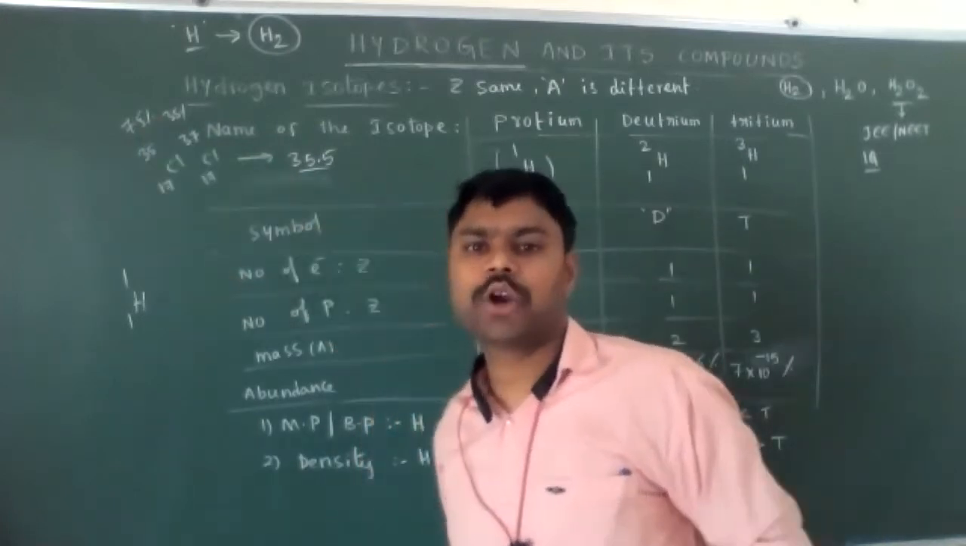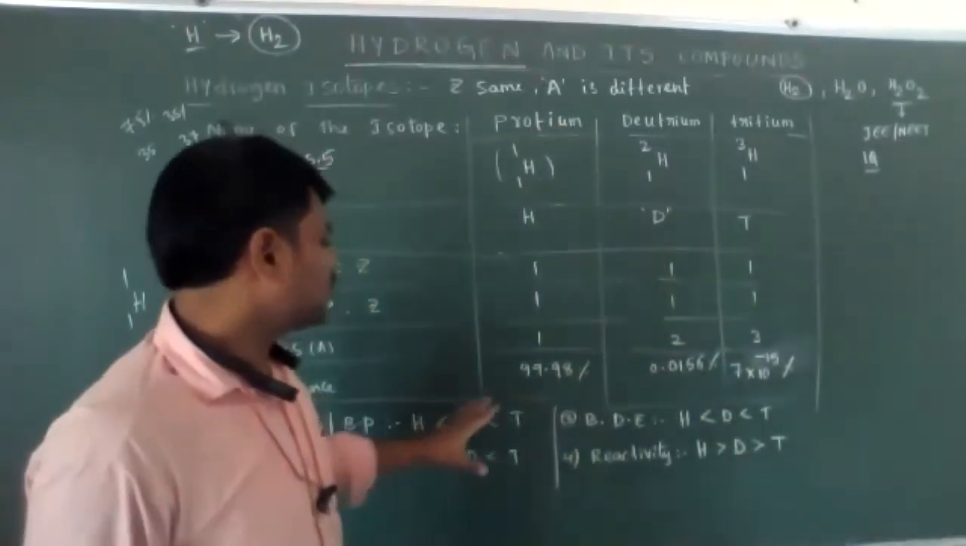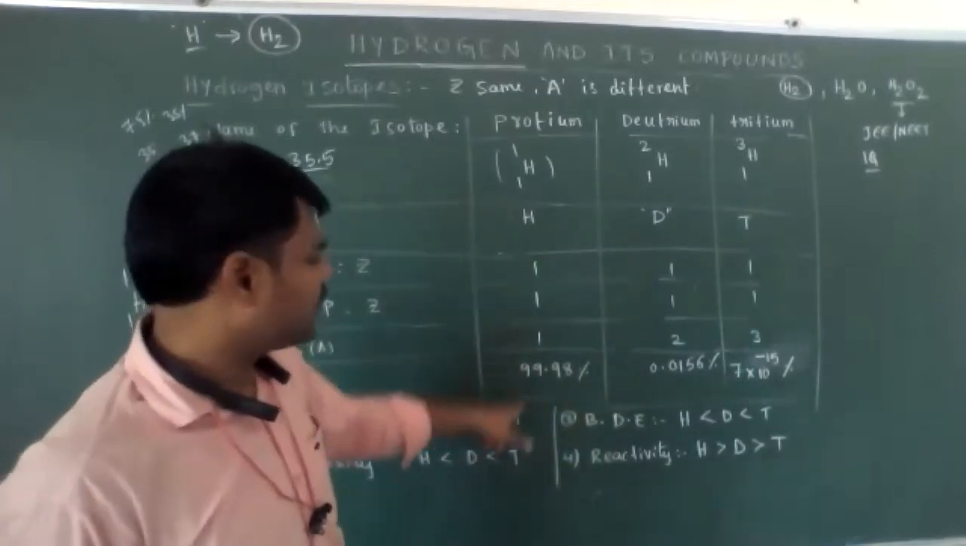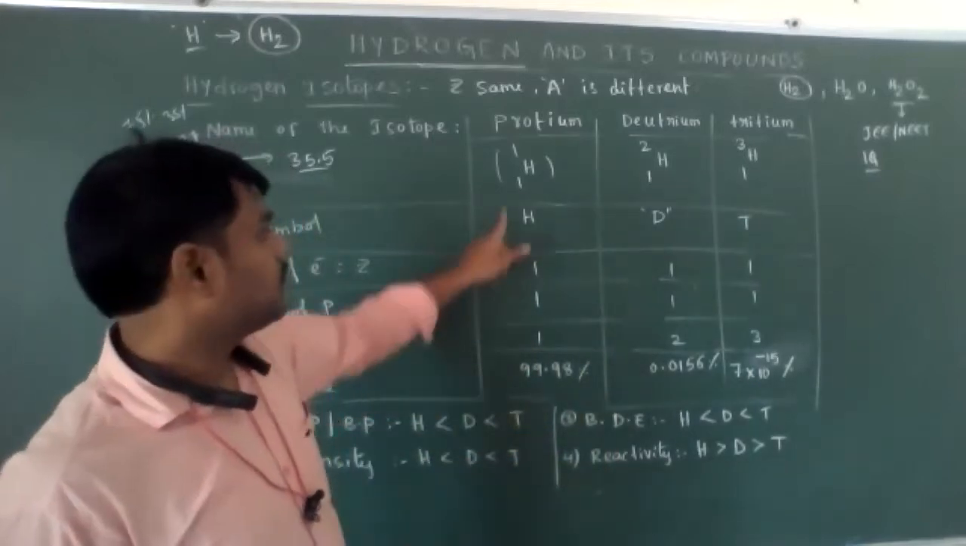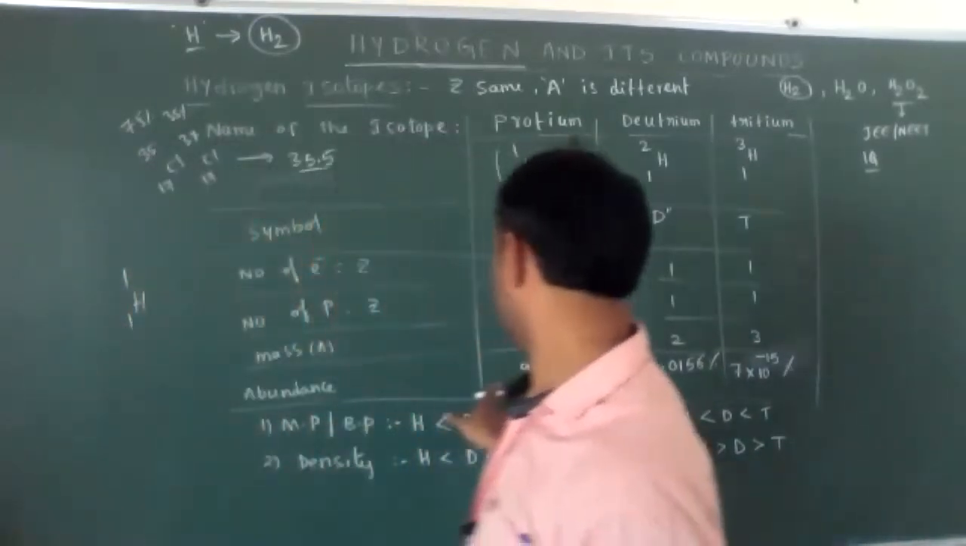But among the hydrogen atom isotopes, protium exists in the highest percentage. The remaining are present in very small amounts. That's why mostly we consider the hydrogen atom as nothing but H-1-1, and its atomic mass we consider as 1. It is nothing but protium only.